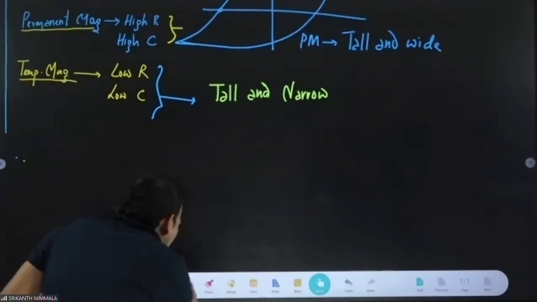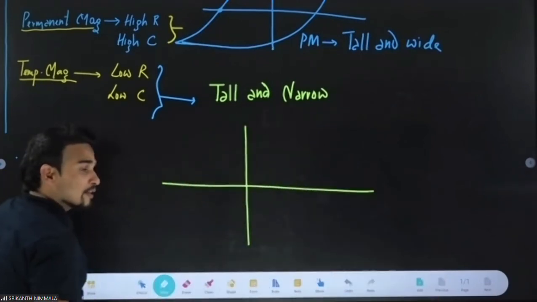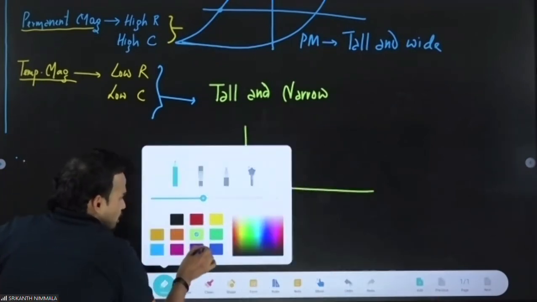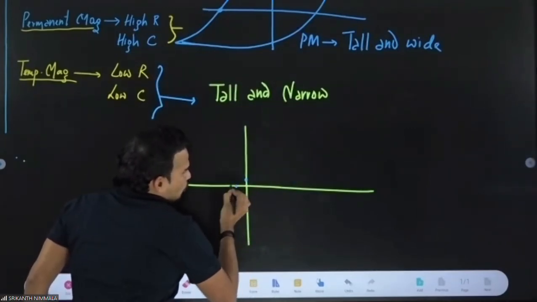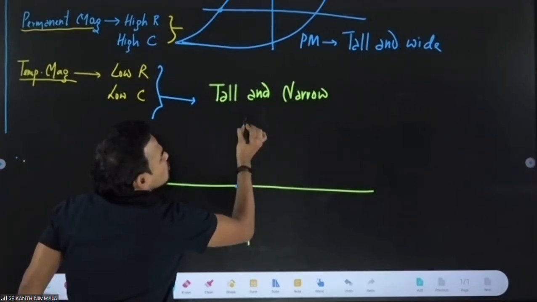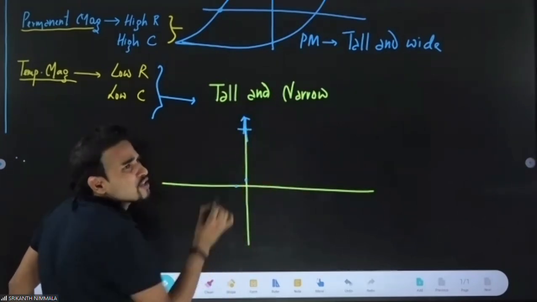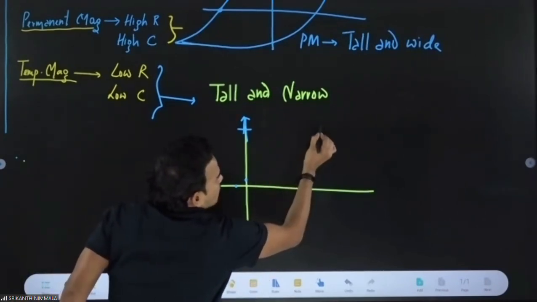So when you draw the hysteresis curve for a temporary magnet, the curve comes like this. Just see, I will draw it. Low retentivity, low coercivity, but the magnetization will be high. You are using ferromagnetic material, so the magnetization will be very high. So tallness will be there. This curve comes like this.